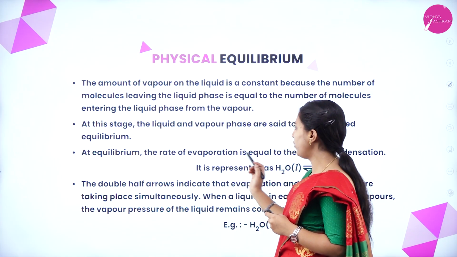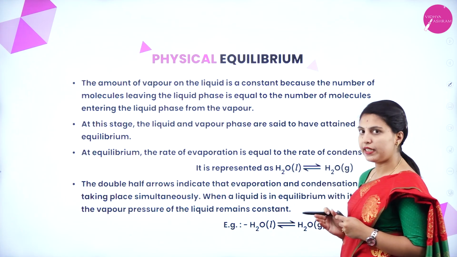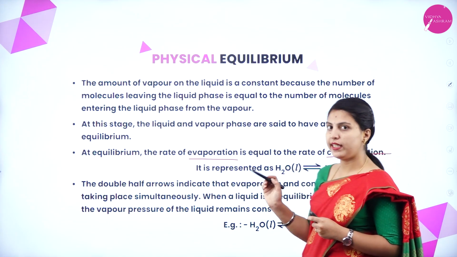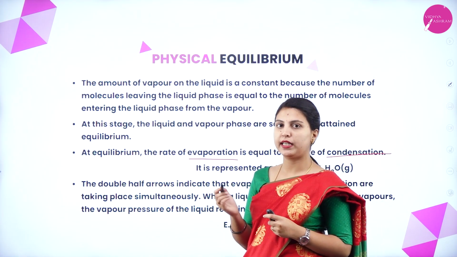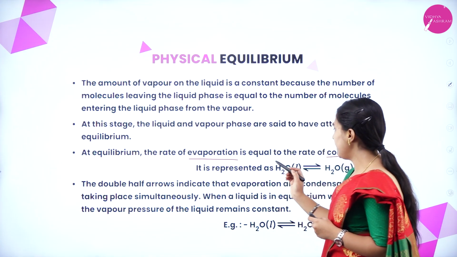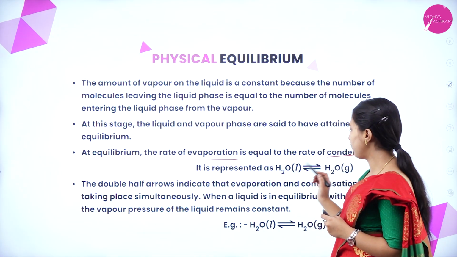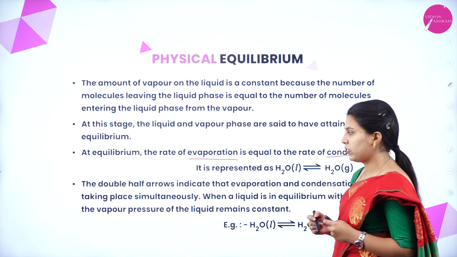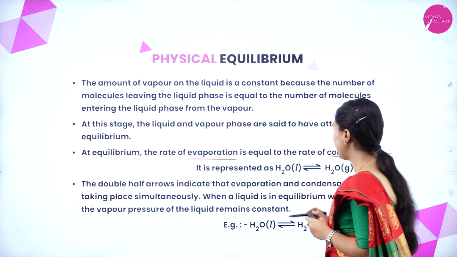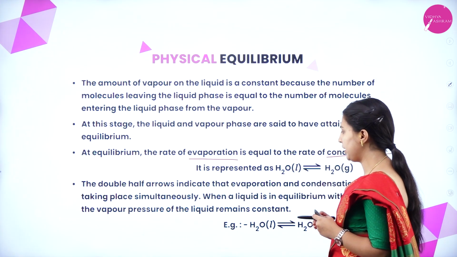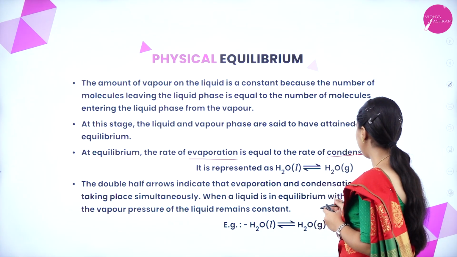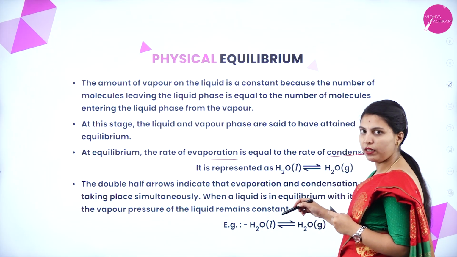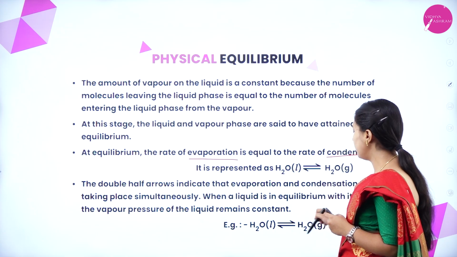At equilibrium, the rate of evaporation is equal to the rate of condensation. We know now what is evaporation, what is condensation. Now, at the equilibrium, the rate of both evaporation and condensation is equal. It is represented by from liquid phase to gaseous phase, and from gaseous phase to liquid phase is same. This is the equilibrium arrow mark. The double half arrows indicate that evaporation and condensation are taking place simultaneously. When liquid is in equilibrium with its vapors, the vapor pressure of the liquid remains constant. We have told about the vapor pressure also. This is also shown here.